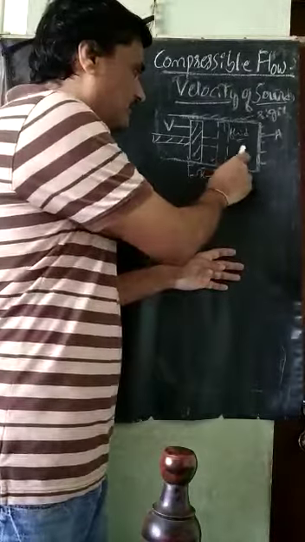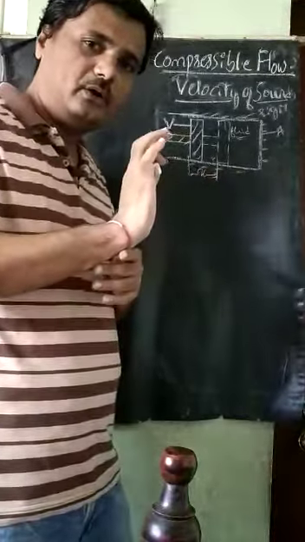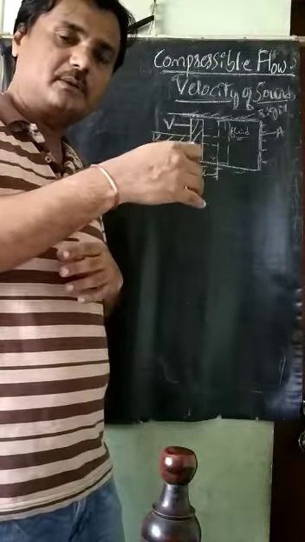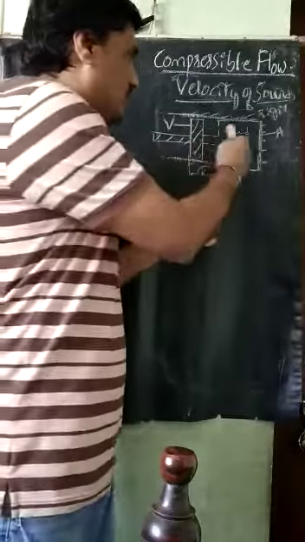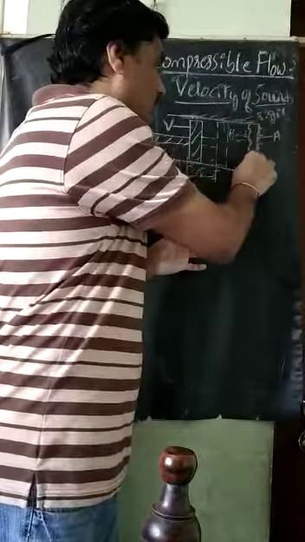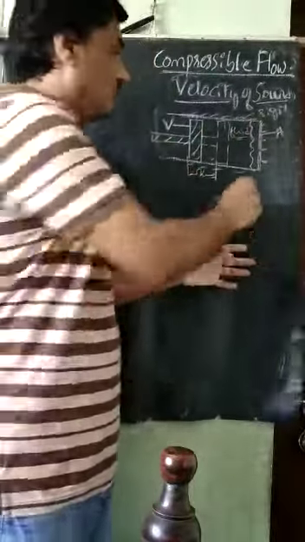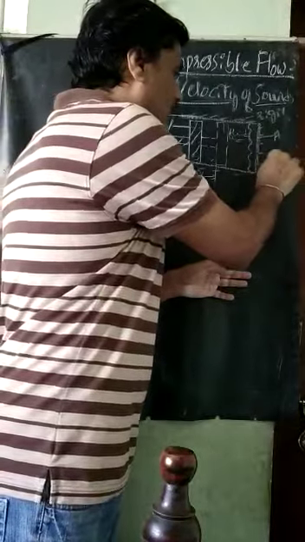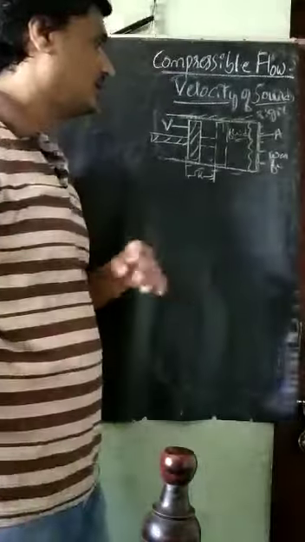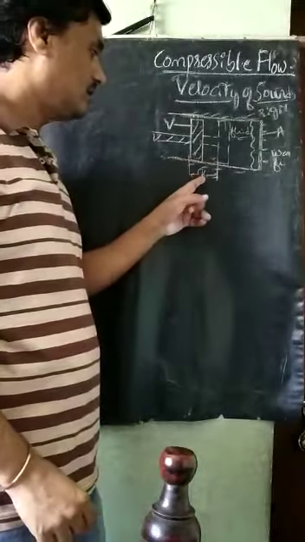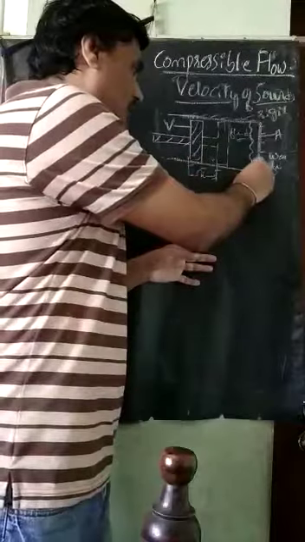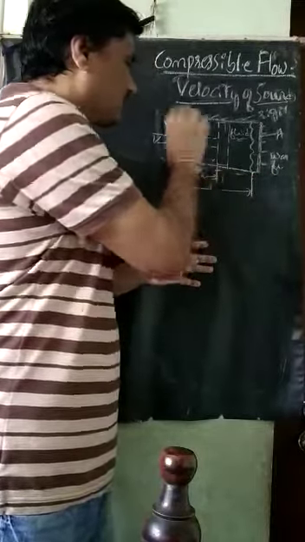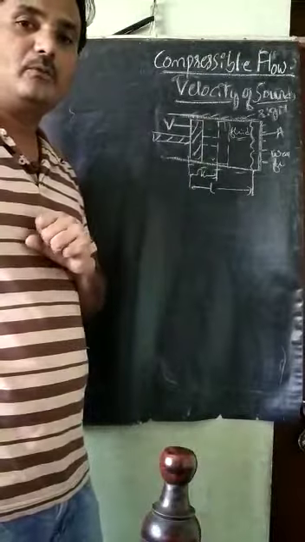Because the fluid is compressed, there are disturbances, pressure waves, that will move somewhere here. This is the pressure wave, also called the pressure front or wave front. While the piston moves a distance x, the wave front will move a distance L. L is the movement of the wave front.